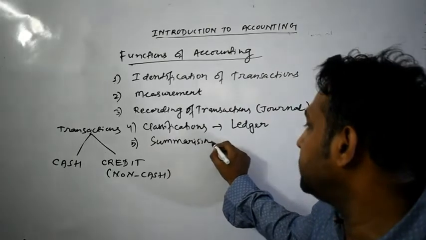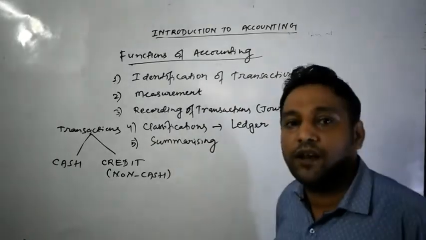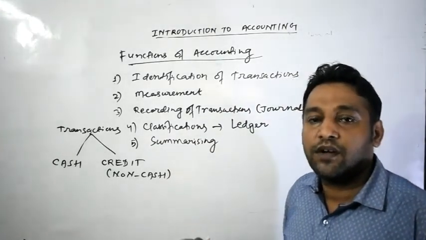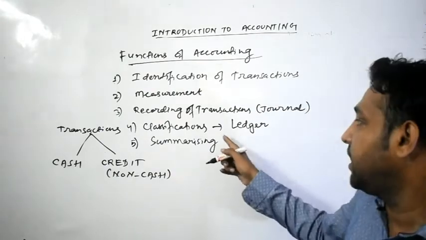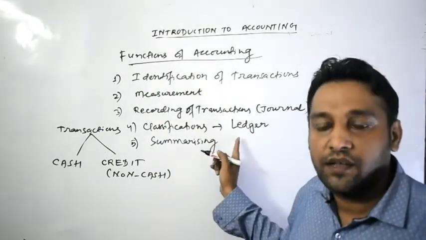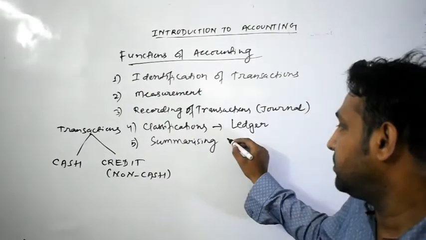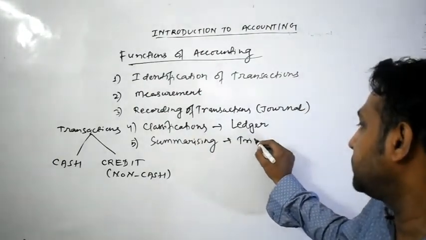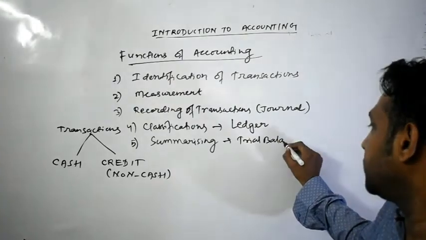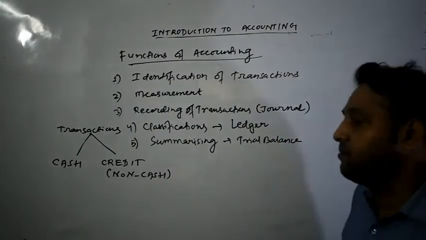We have to summarize the transaction. That is your summarizing the transaction. That means whatever the balance which we will get after the preparation of ledger, that balance must be transferred to the trial balance. Okay, so that is known as summarization of transaction. That is your trial balance.